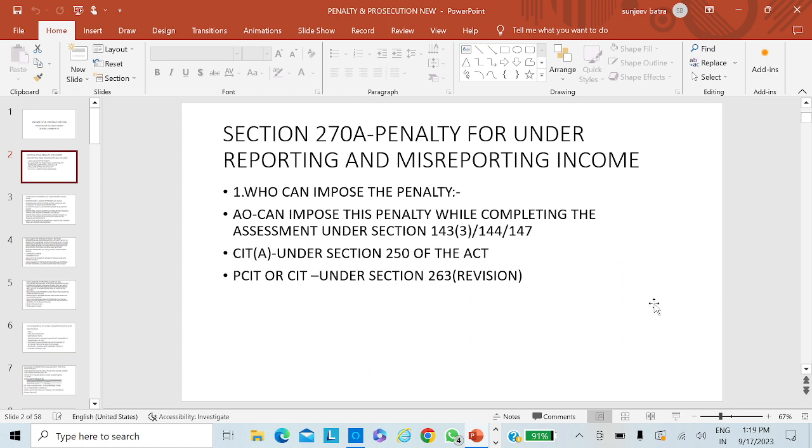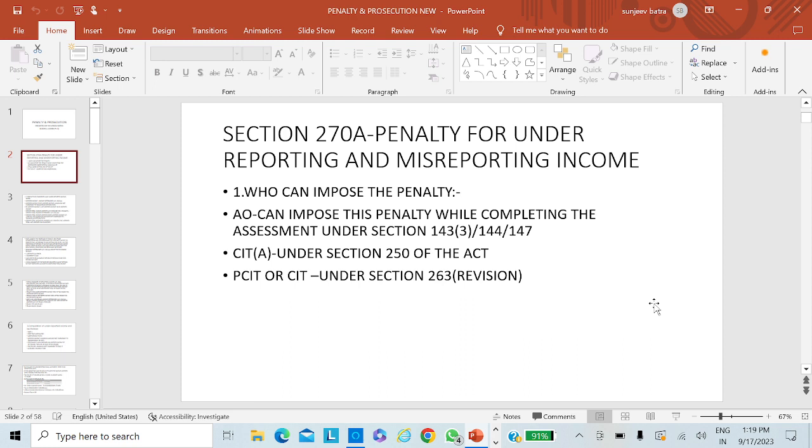But in this section, the penalty can be imposed by the assessing officer, joint commissioner of income tax, commissioner of income tax appeals, commissioner of income tax, or principal commissioner of income tax. And under what circumstances can they impose the penalty? They can impose the penalty while completing the proceeding under the Act.